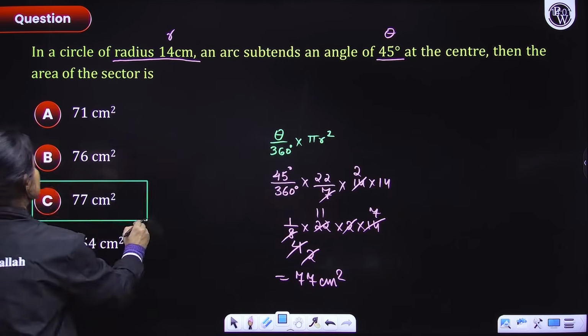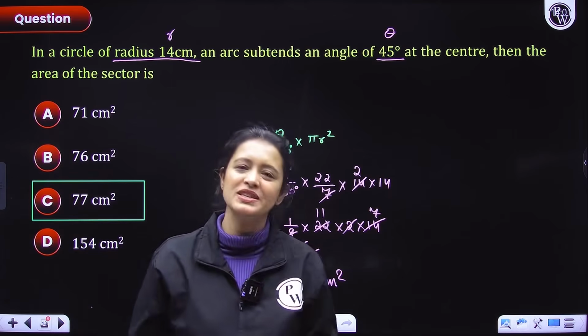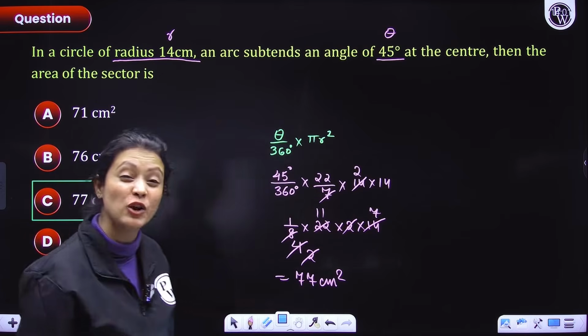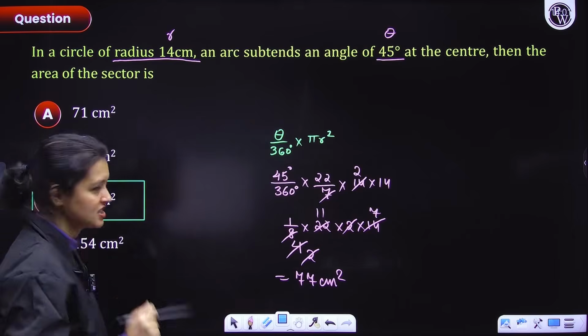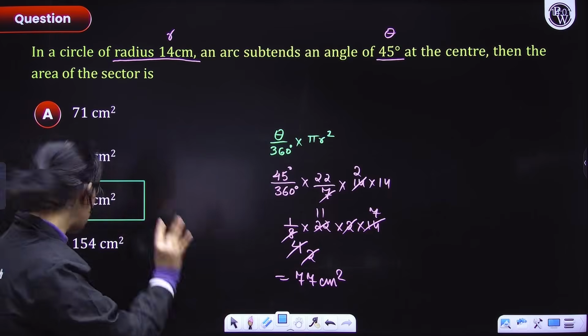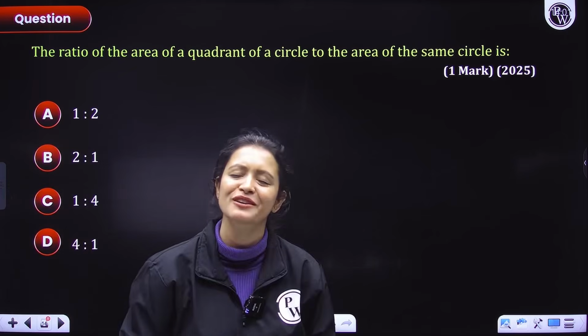Everyone that gave the answer as option number C, well done, guys. The entire process now involves calculation. I hope you practice alongside me and make your calculations better, more accurate and faster. So 77 centimeter square is the answer. Simple one, directly formula based.